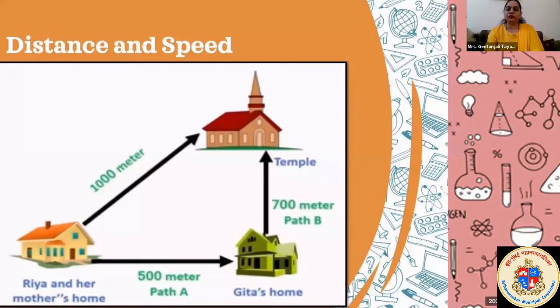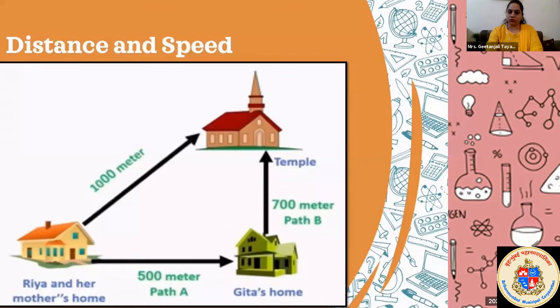Now you have to find out the speed of Riya also. Listen carefully. Riya also took 300 seconds to cover that distance or to reach the temple. Then what is the speed of Riya? You have to calculate speed now. I provided both the quantities. How much distance did Riya actually travel?